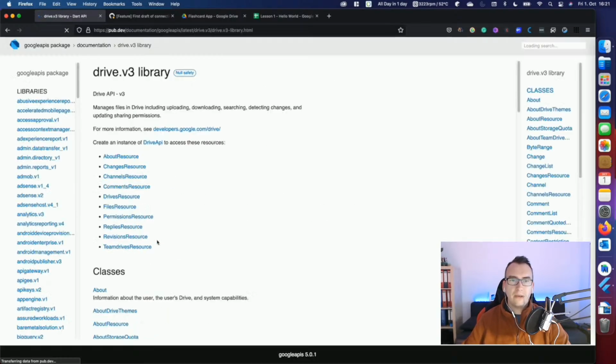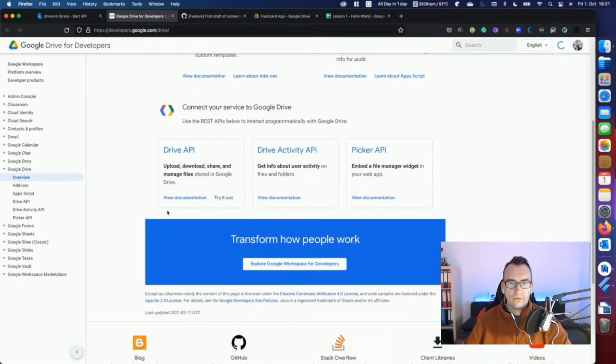And if we check the API details, we get some infos here. Manages files in Drive, including upload, downloading, searching, detecting changes, and updating sharing permissions. Okay. Then there is a developers.google.com, so this one could be interesting for future things like Picker API. Embedded file manager widget in your web app.